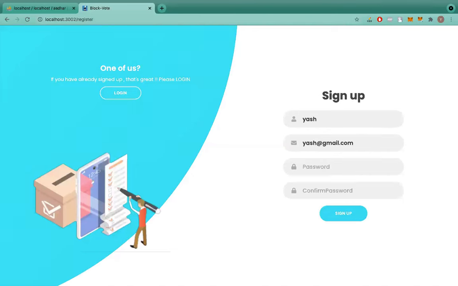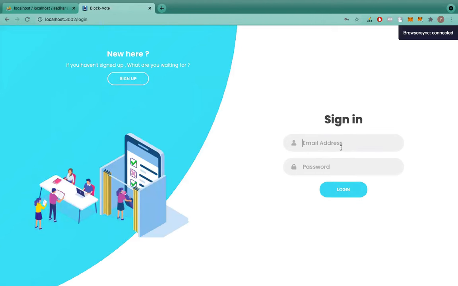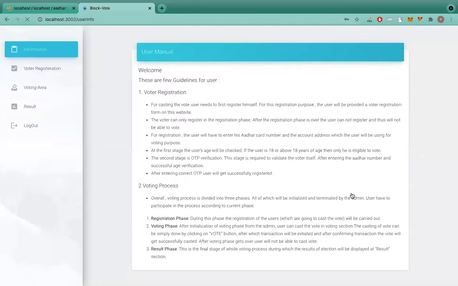We have also added many validations here, so that if a registered email is already signed up, you cannot sign up twice. And if your passwords are right or wrong, you will get an error message. "You are successfully registered" is the pop-up that I'm now getting. So I can now log in after clicking on login. Now I will enter all the credentials that I just used to sign up myself. So we are logging in.